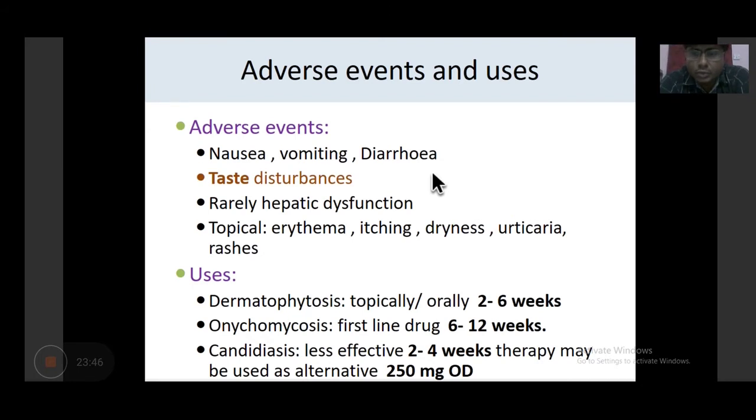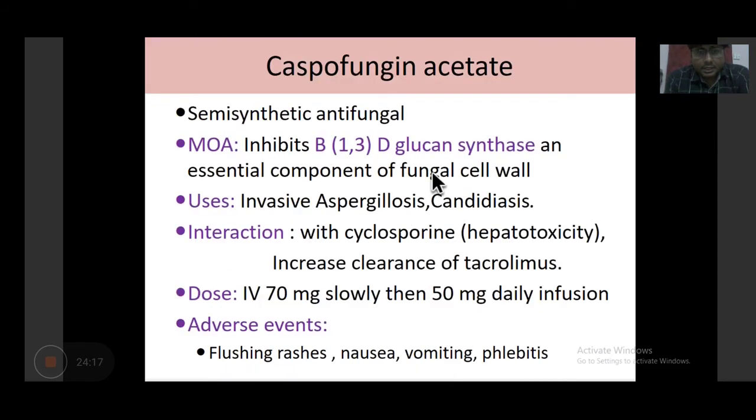So for dermatophytosis now 2 to 6 weeks of treatment is required with terbinafine, which was in months with other antifungal agents. For onychomycosis, 6 months of treatment was required with the azole group. 6 to 12 weeks is there with terbinafine, and 6 to 12 weeks means for fingernail 6 weeks, or toenail 12 weeks, like that. Then candidiasis: it is less effective. Azole group is more effective, but 2 to 4 weeks of therapy may be required with the dose of 250 mg.